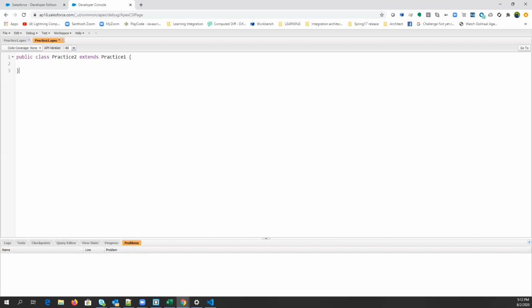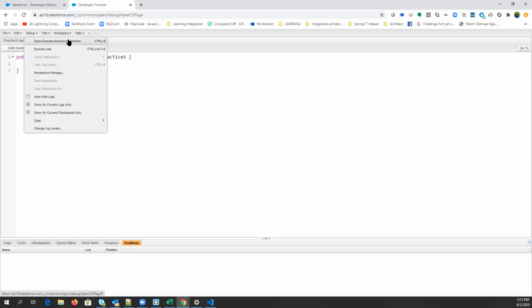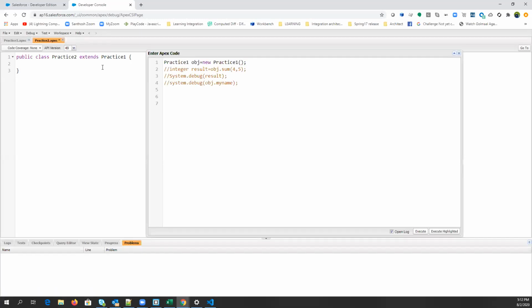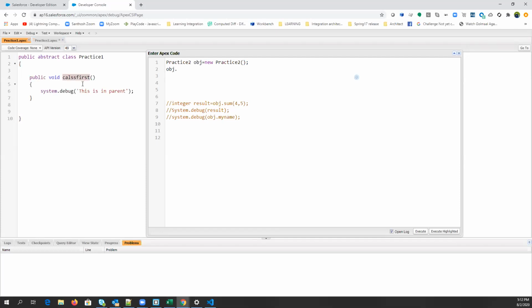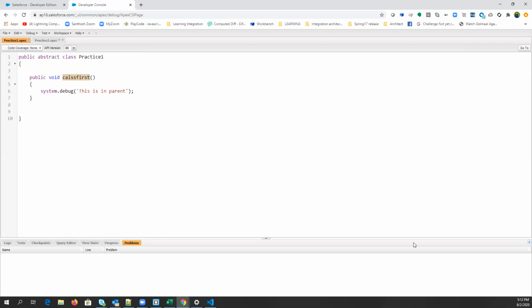But let me just show you. Now you can simply create an object of practice2 and access the method of practice1. We are just creating the object of practice2. In practice2 we don't have any method, right, guys? No. Now we can simply type obj dot, what is the method in practice1? Class first. Execute.